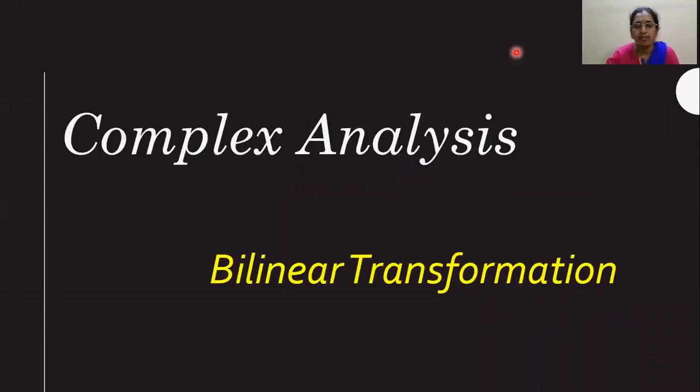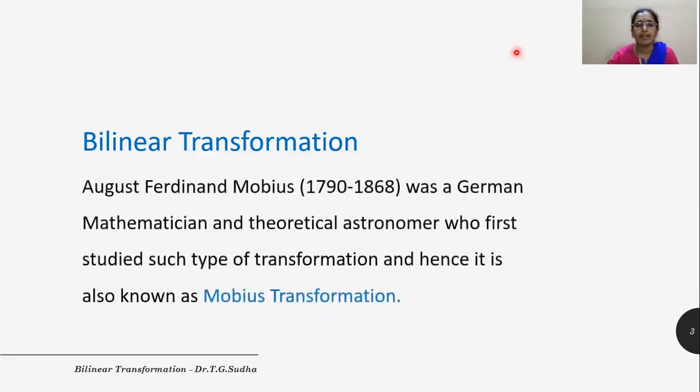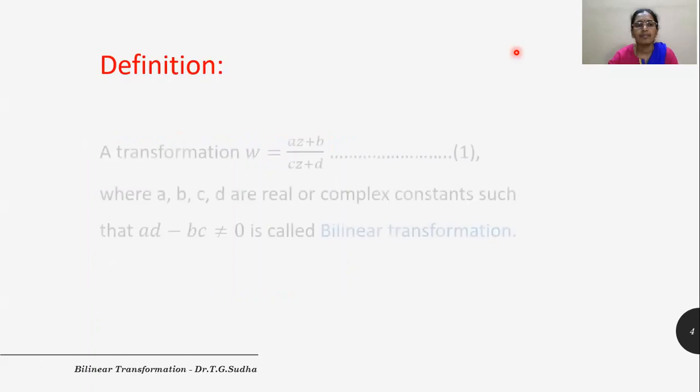Lab topic is complex analysis, bilinear transformation. To begin with, let us see what is the definition of a bilinear transformation. August Mobius was a German mathematician and a theoretical astronomer who first studied such type of transformation, and hence it is known as Mobius transformation. Now let us see the definition.